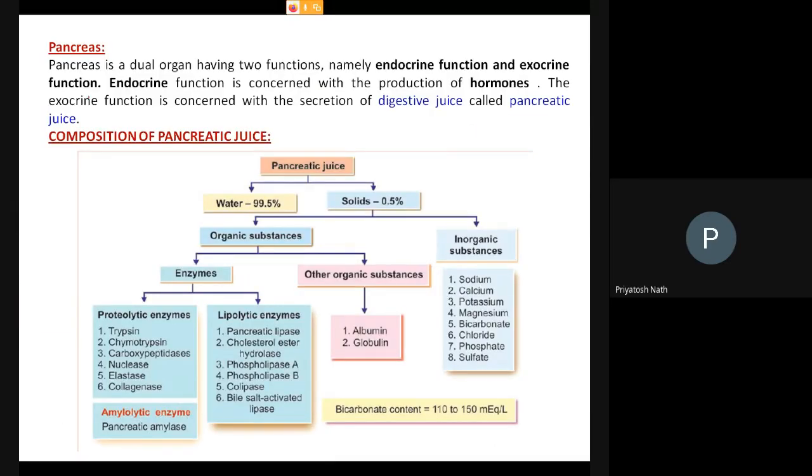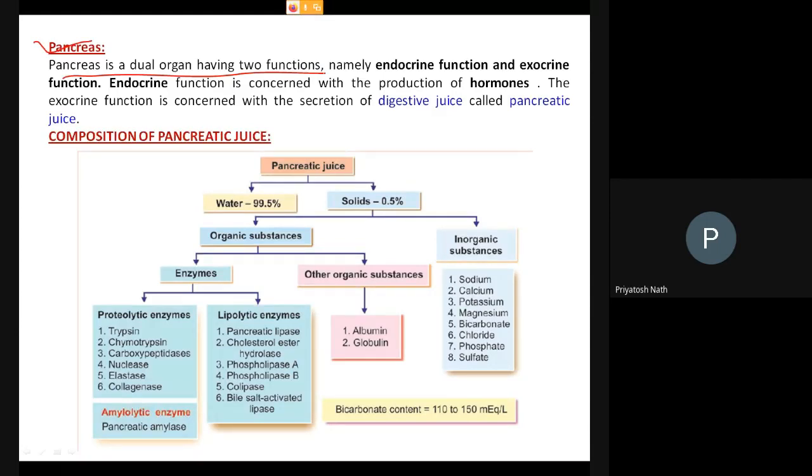Okay. So now come to the pancreas. Look here, it is written. It is a dual organ, having two functions. Why dual organ? Already mentioned, it contains both exocrine and endocrine function. What is endocrine function? Hormone secretion.